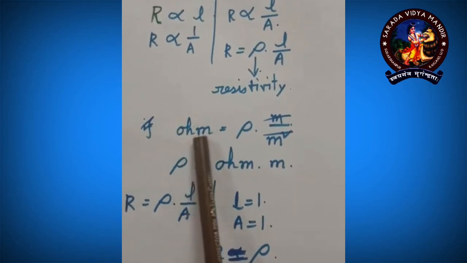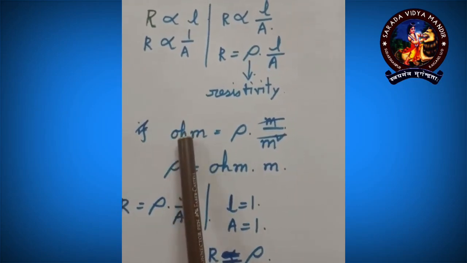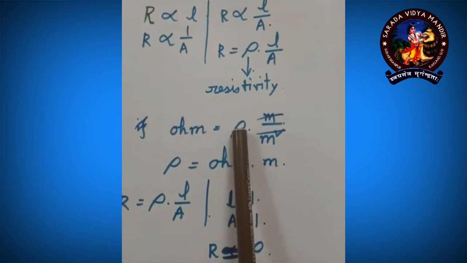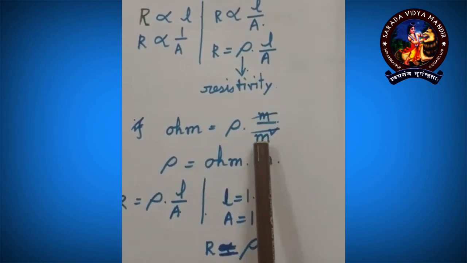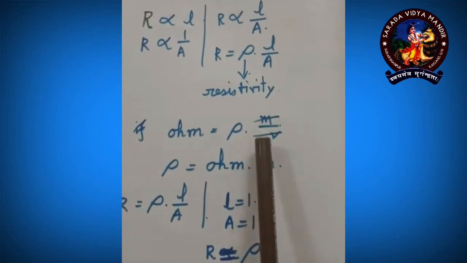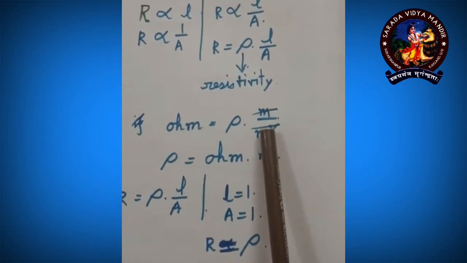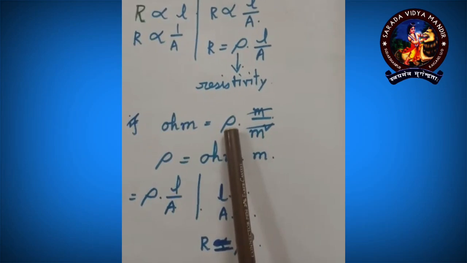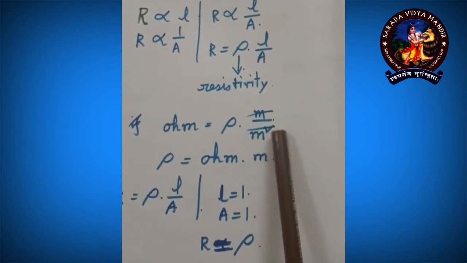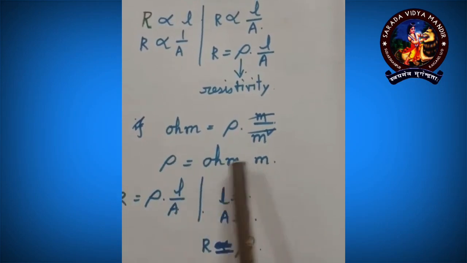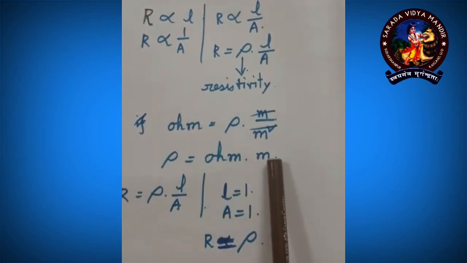As we know, ohm is the unit of resistance. Rho and L means meter, and A means meter square, because this is area and this is length. So if I am putting all this in, and rho is the one I have to find, meter square, so 1 meter is cancelled over here, so rho will be ohm meter. So what is the unit of rho? This is ohm meter.